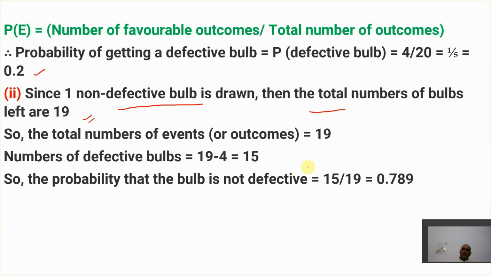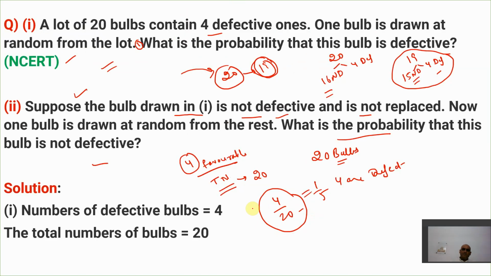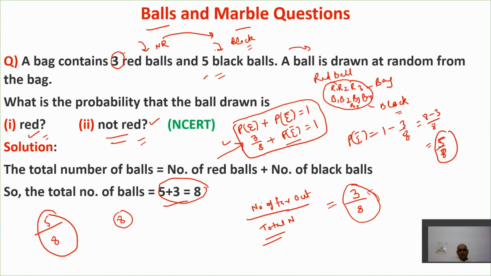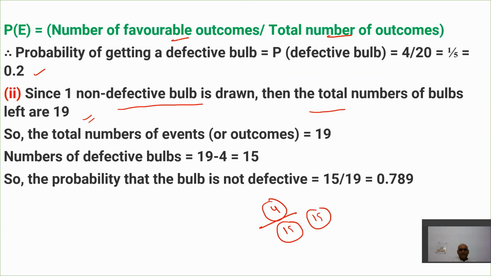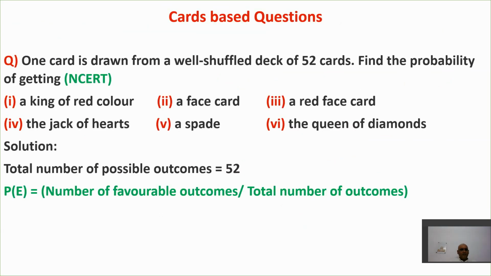How do you find the probability? Probability is the number of favorable outcomes divided by the total number of outcomes. The total number of outcomes is 19, because the total bulbs left is 19. And defective bulbs are still 4, because out of 19, only 4 are defective. Earlier also 4, now also 4. I hope you get this point. A very simple and logical question. I believe you are able to get these types of ball questions very easily now, and you will not find difficulty.